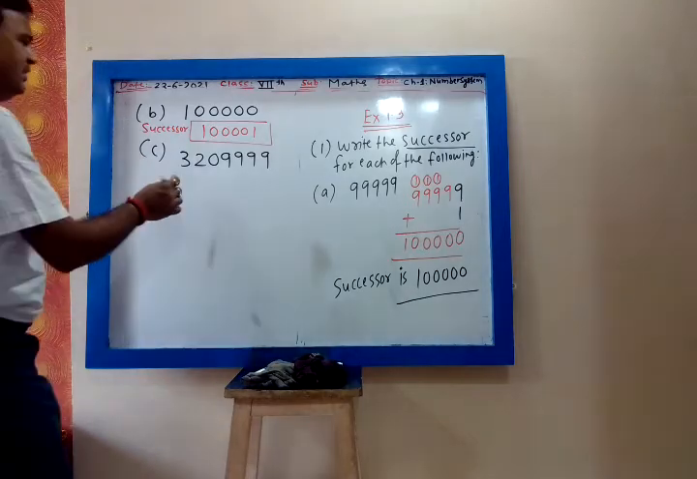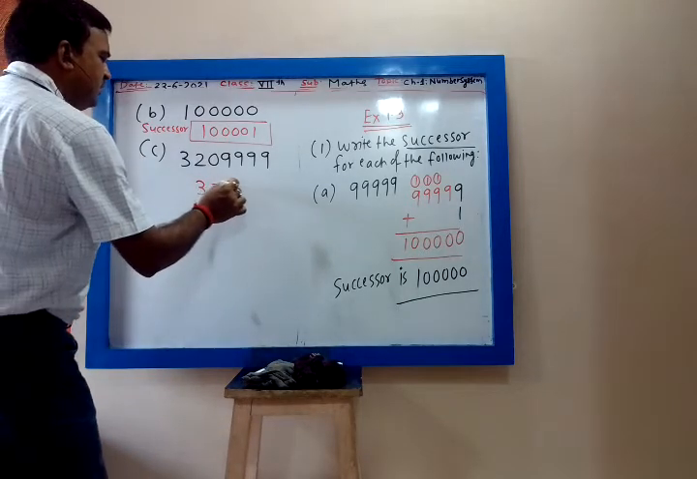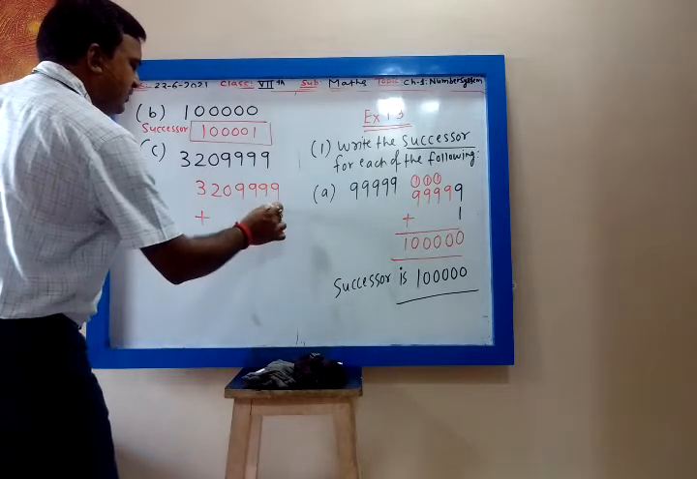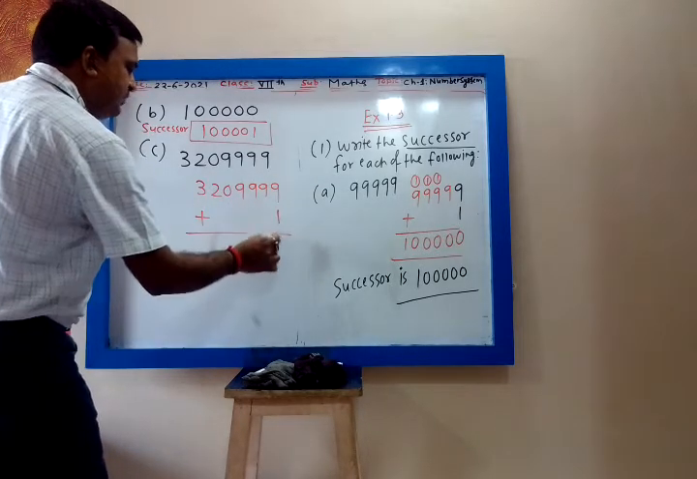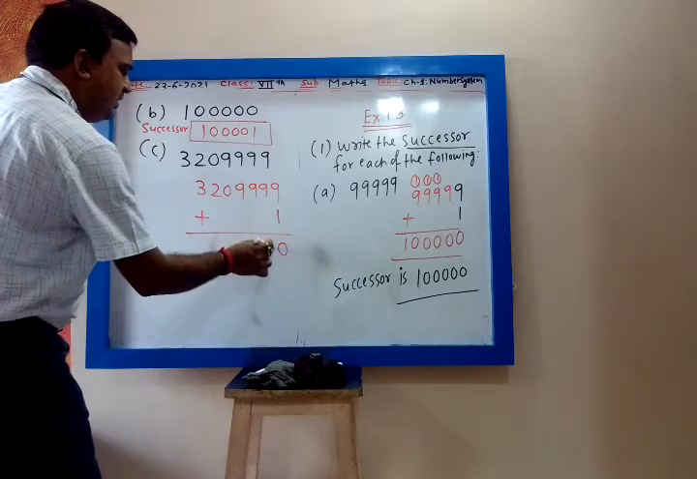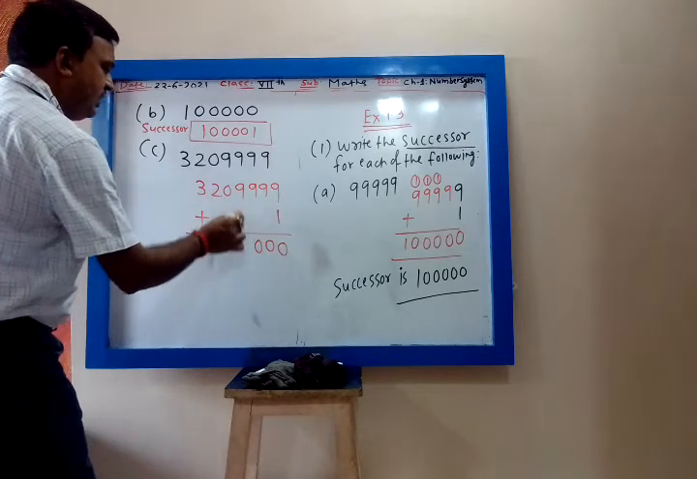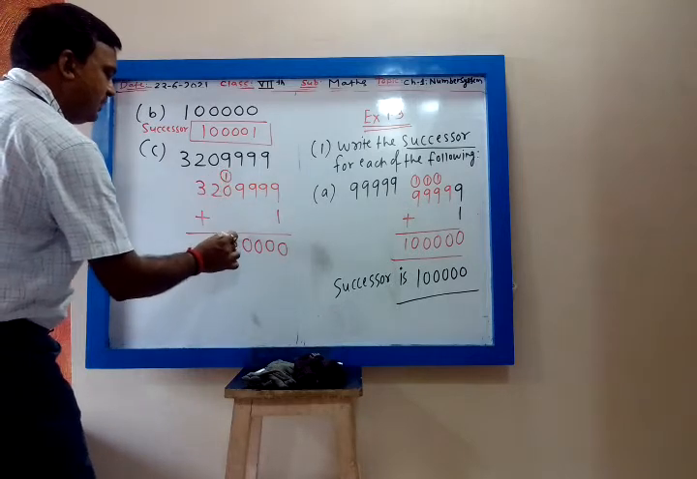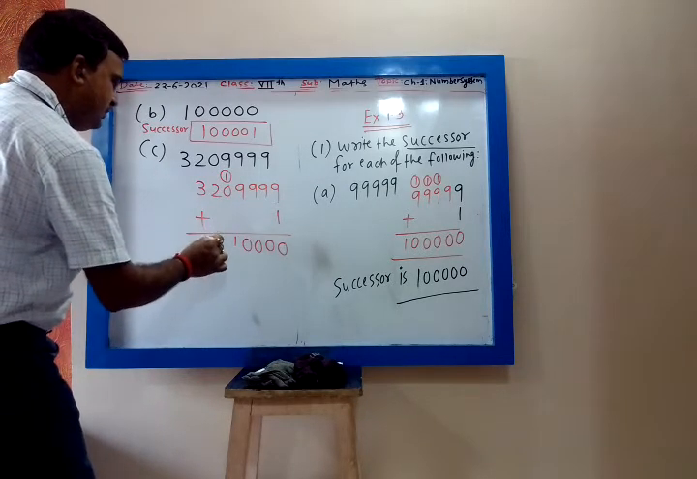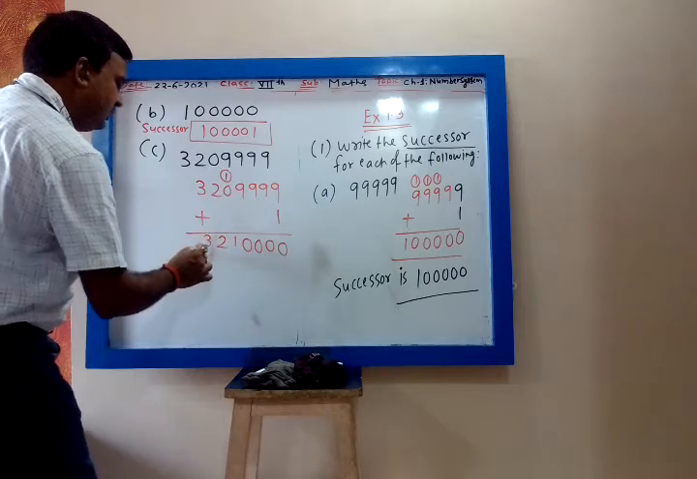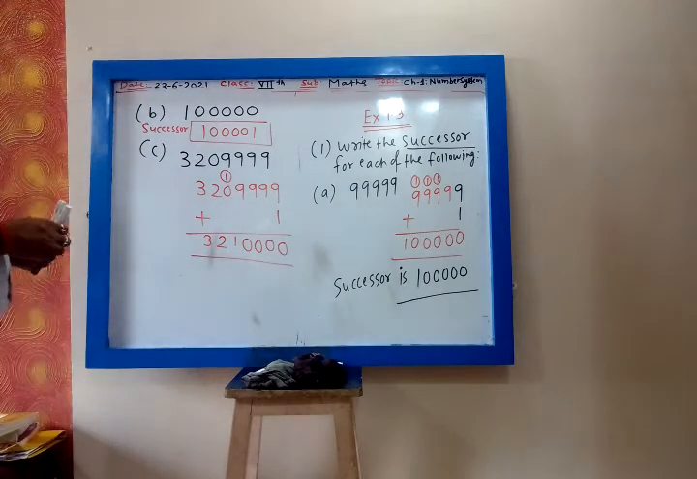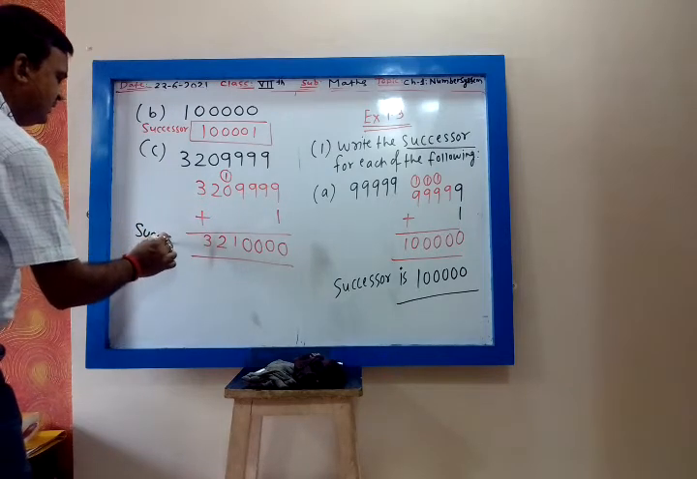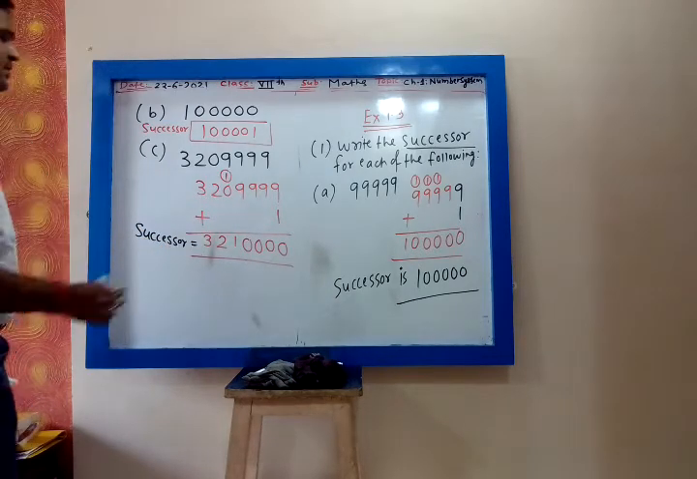I have written directly. Now 320. If you know everything, then you write directly. Add 1. 9 plus 1, 10. Then 1 will be carried. 1 plus 0, 1. And this is 2 plus 0, 2. 3 plus 0, 3. You can write directly. This is my successor. So successor is this number.